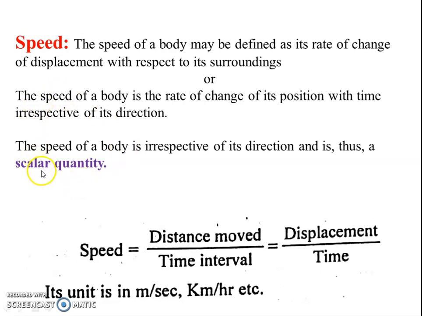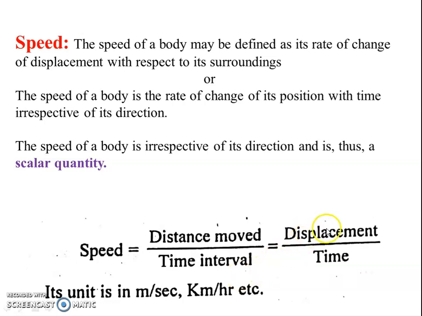Therefore, speed has magnitude, like the speed of a car or a bike is 10 kilometers per hour. So it is a magnitude, but direction won't be there in the speed. Speed is given by distance moved divided by the time interval. At that particular time interval, what is the distance moved?